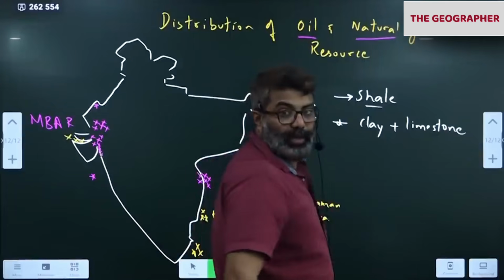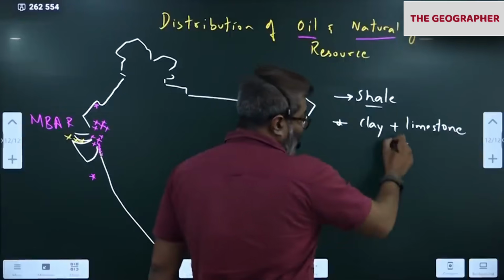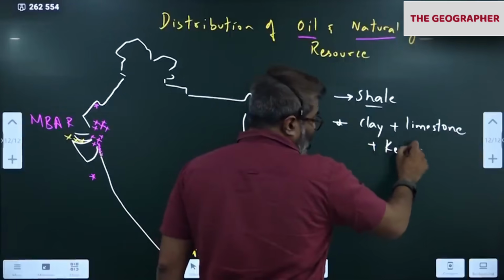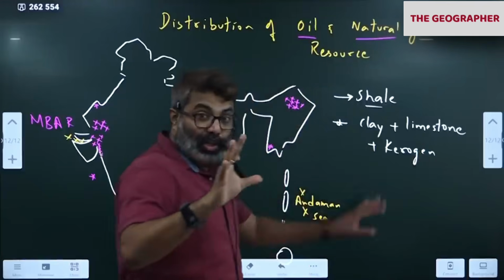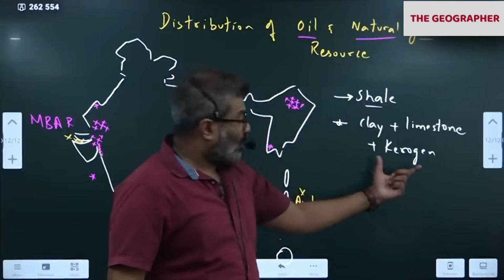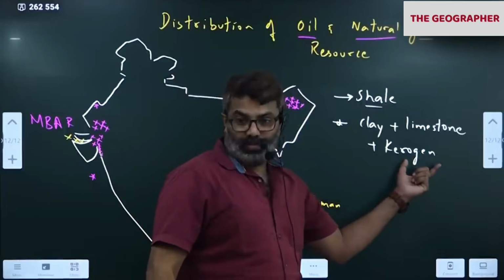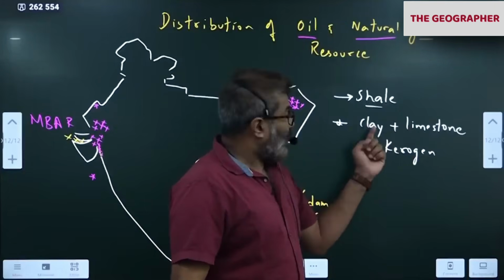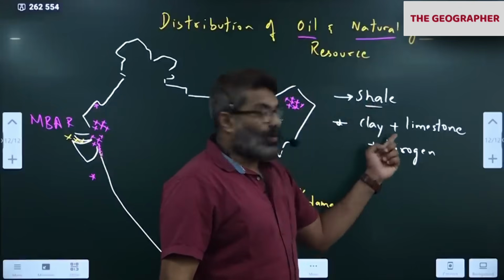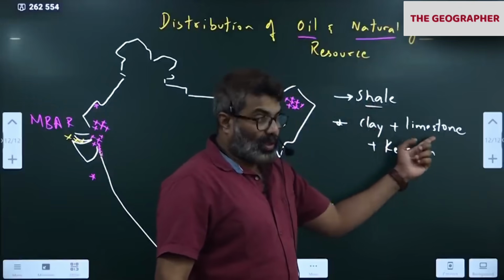Limestone is calcium carbonate. Plus kerogen, a mineral or organic matter called kerogen. So that makes shale very popular because of this organic material called kerogen. Kerogen is an organic material found inside shale along with clay and limestone.